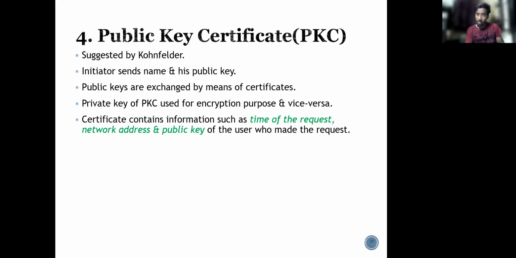A public key certificate is also the same as a trusted third party, which allows all the users in the network to communicate with each other. Before the communication, they have to exchange the certificates. What is a certificate? A certificate is something that has an identity and the public key of the user. The initiator sends the name and its public key, and the public keys are exchanged by means of certificates. The certificate contains the time of the request, the network address, that is IDA, and the public key of the user who made the request.